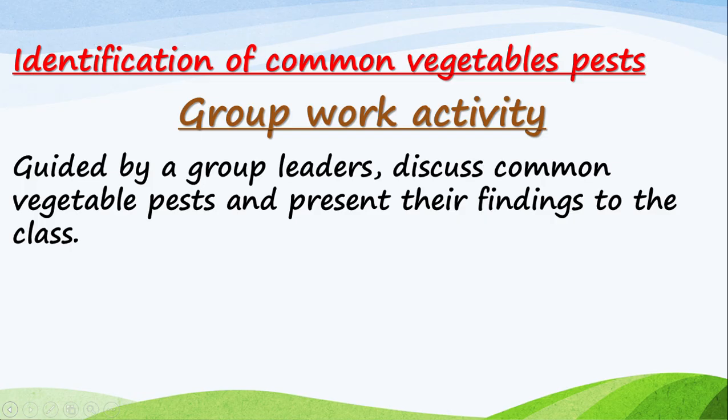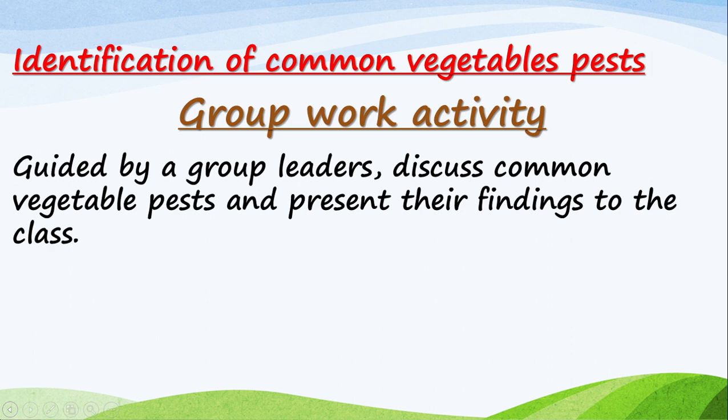They are aphids, caterpillar, cutworm, bollworm. This bollworm, they damage tomatoes. Thank you. Very good, very good, very good. To that group, flower them. A clap to them.